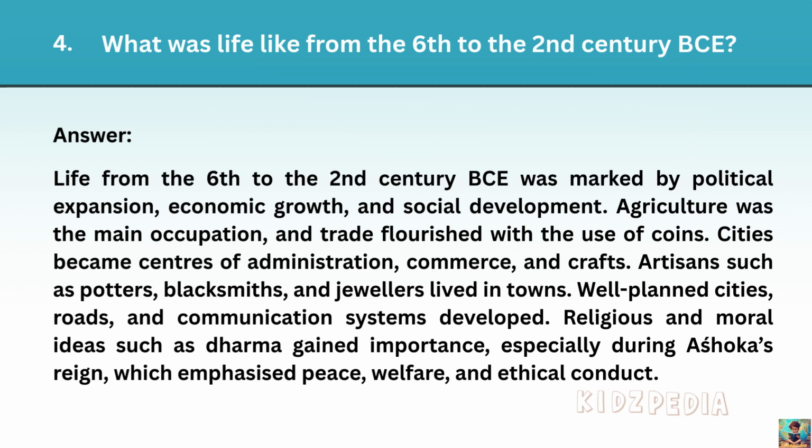Artisans such as potters, blacksmiths, and jewelers lived in towns. Well-planned cities, roads, and communication systems developed. Religious and moral values such as dharma gained importance, especially during Ashoka's reign, which emphasized peace, welfare, and ethical conduct.